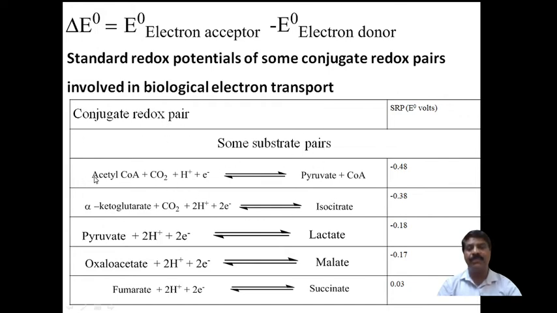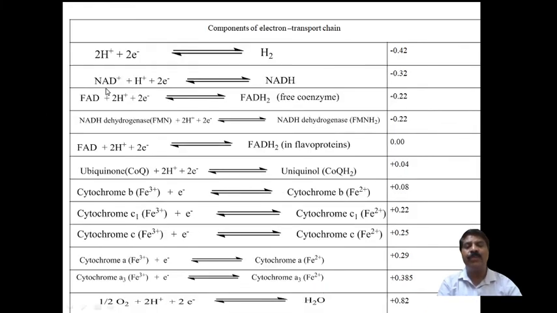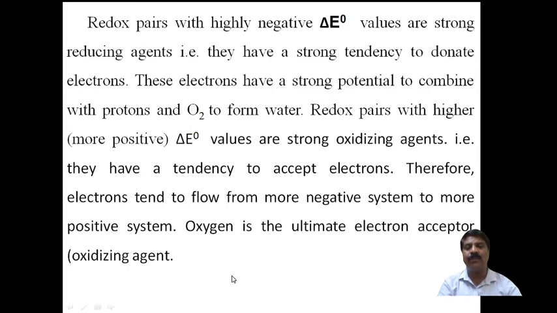Therefore, substrate pairs are, for example, in a reaction where alpha ketoglutarate is converted into isocitrate, it involves this much amount of energy. These are the series of reactions. This is the standard value, and hydrogen has a value of 0.42. It is taken as a hydrogen electrode, and there are a few standard reactions whose values are known. By using known values, we can calculate the unknown values.